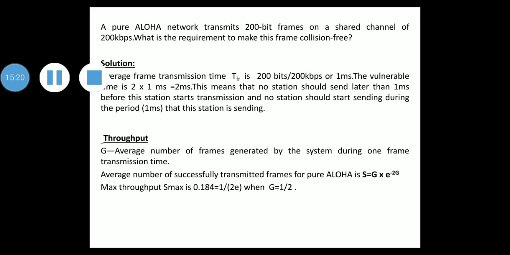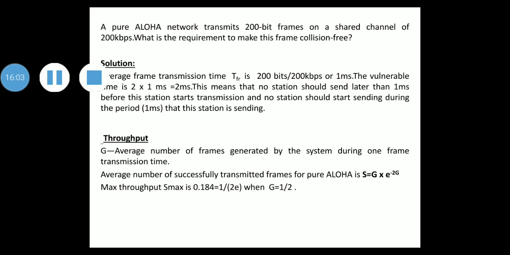Okay, we'll see an example. A pure Aloha network transmits 200 bit frames on a shared channel of 200 kbps. What is the requirement to make this frame collision free? Solution: the average frame transmission time TFR is 200 bits by 200 kbps, or 1 millisecond. The vulnerable time is 2 into 1 millisecond, which is 2 millisecond. What this means is that no station should send later than 1 millisecond before the station starts transmission, and no station should start sending during the 1 millisecond that this station is sending.